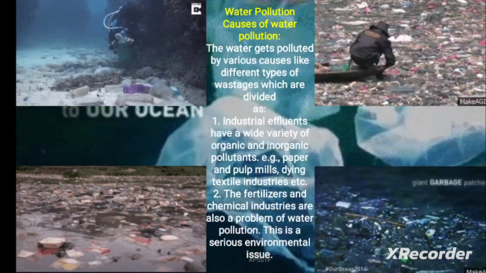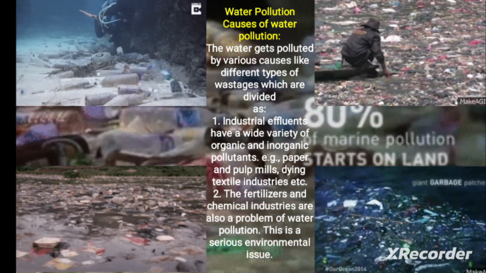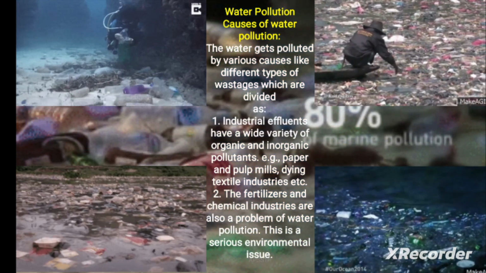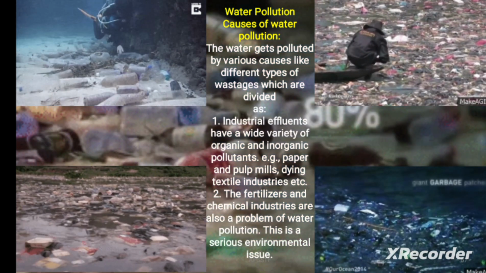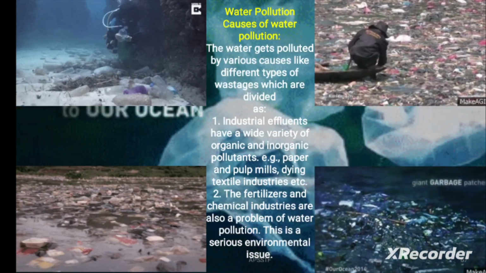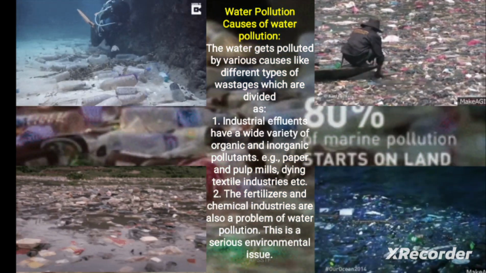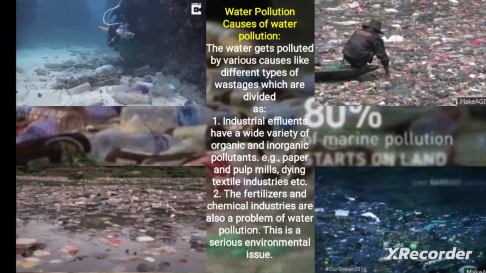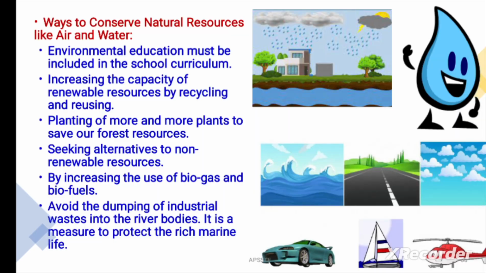The water gets polluted by various causes like different types of wastes, such as industrial effluents, which have a wide variety of organic and inorganic pollutants. Example, paper and pulp mills, dyeing textile industries, etc. The fertilizers and chemical industries are also a problem of water pollution. This is a serious environmental issue.